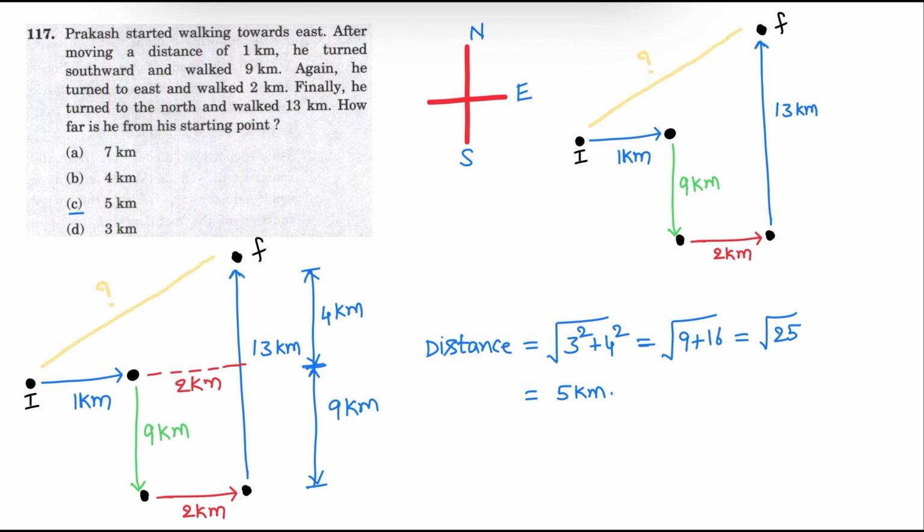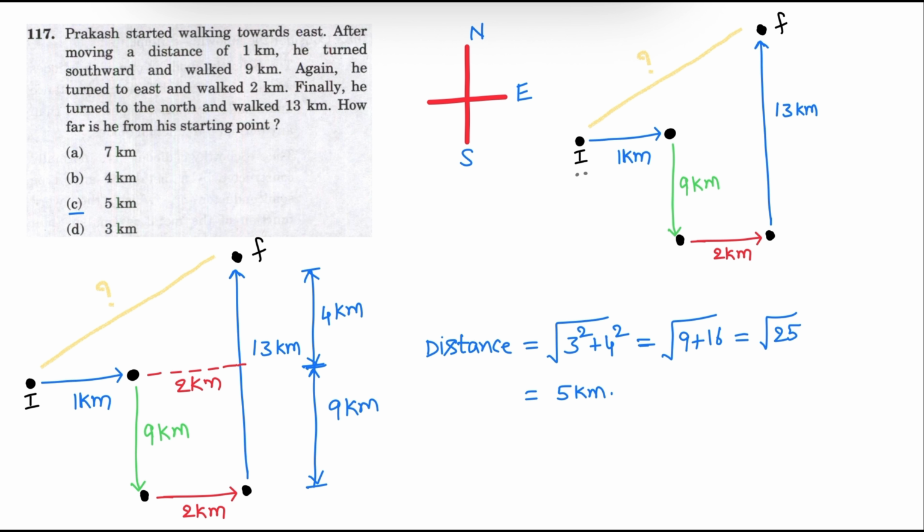Question number 117. Prakash started walking towards east. After moving a distance of 1 kilometer, he turned southward and walked 9 kilometers. Again, he turned to east and walked 2 kilometers. Finally, he turned to north and walked 13 kilometers. How far is he from the starting point? So these are the directions: north, south, east, and west.